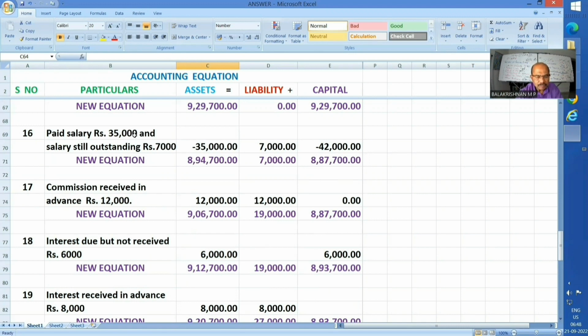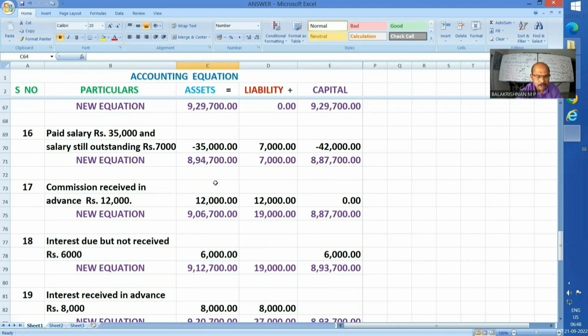To the extent of 35,000, whatever payment we have made, only cash moved out or bank, whatever it is. So that much asset has come down. The other one, I need to pay somebody. I committed a liability, hence liability has surfaced. My new equation being now 7,000 plus 8,87,700 is nothing but 8,97,700. Well taken care of.